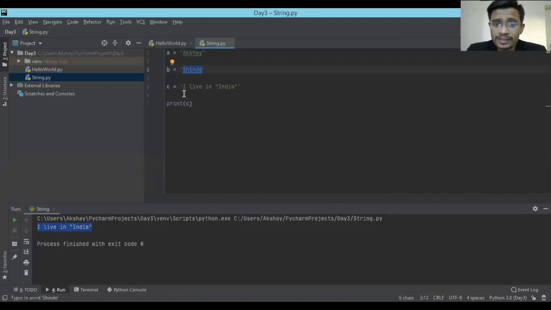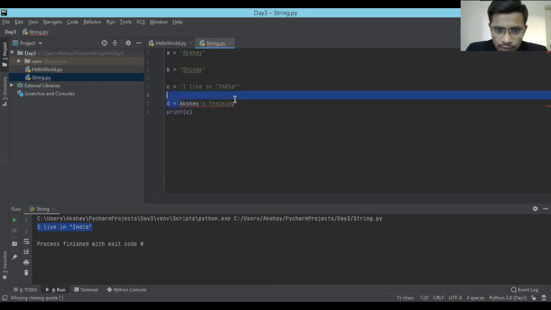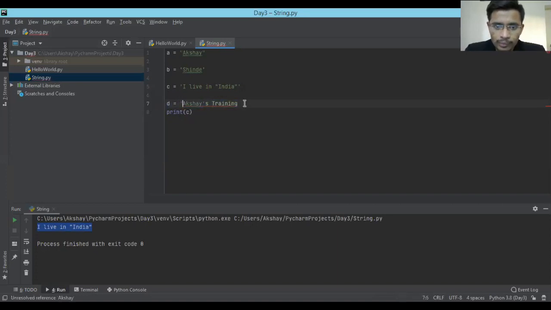Now there might be another scenario, which says something like this. In this particular string, if I go with single quotes, then there is a problem. This is the second scenario I was talking about.